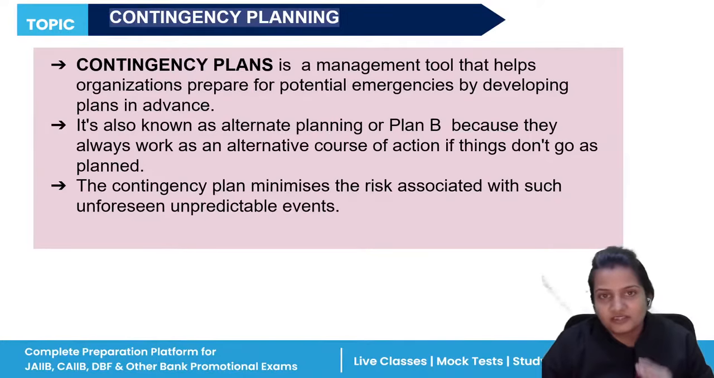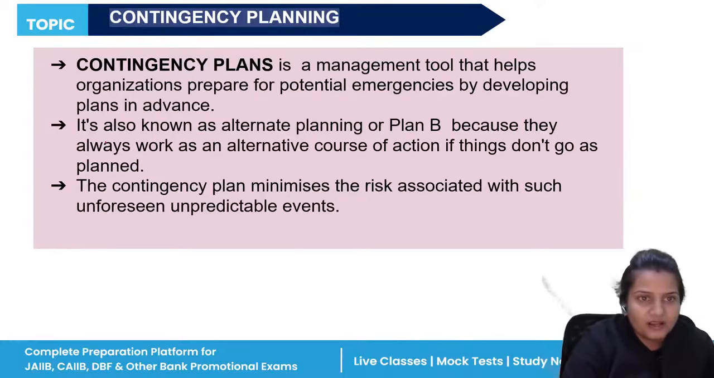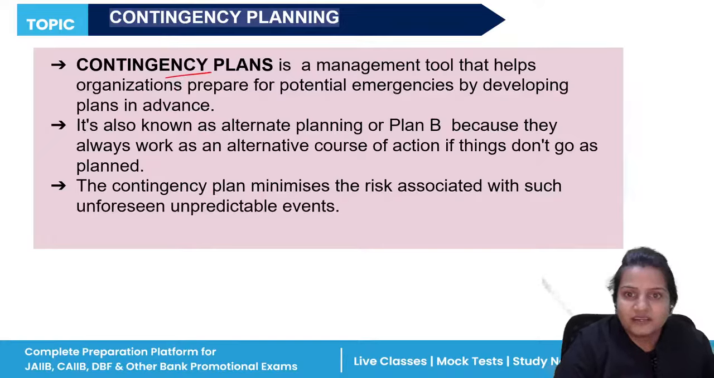Every business organization makes their backup plan also. If in case the first plan does not work, they can take the help of their second plan, that is the backup. So contingency planning is basically prepared for potential emergencies. Okay, it is also known as alternate planning or plan B, so that if the first plan cannot work, you can take the help of the second plan. Why? For minimizing the associated risk.